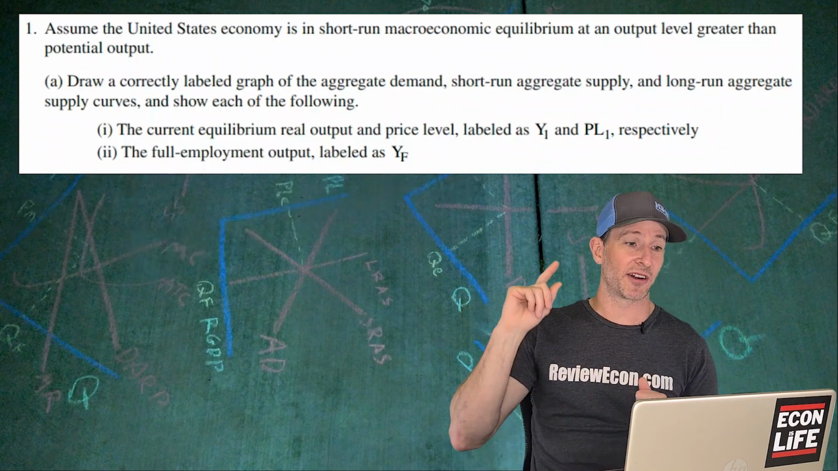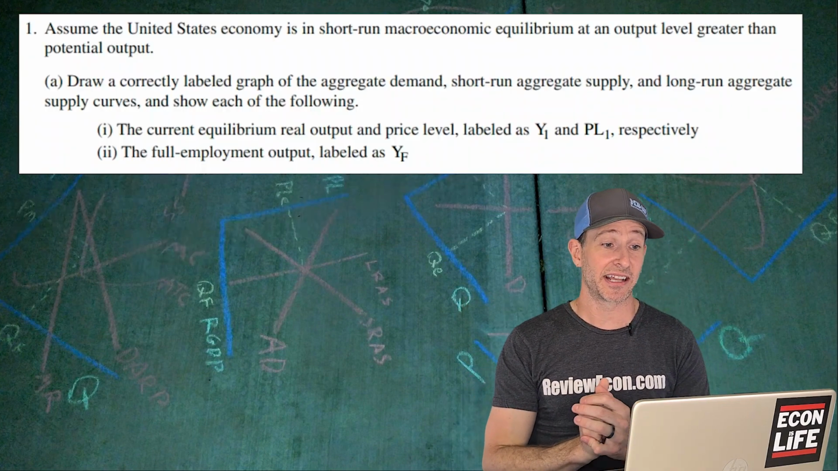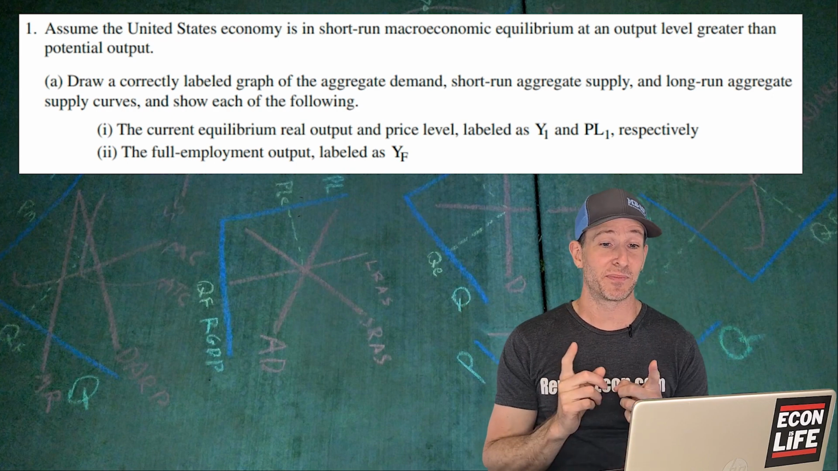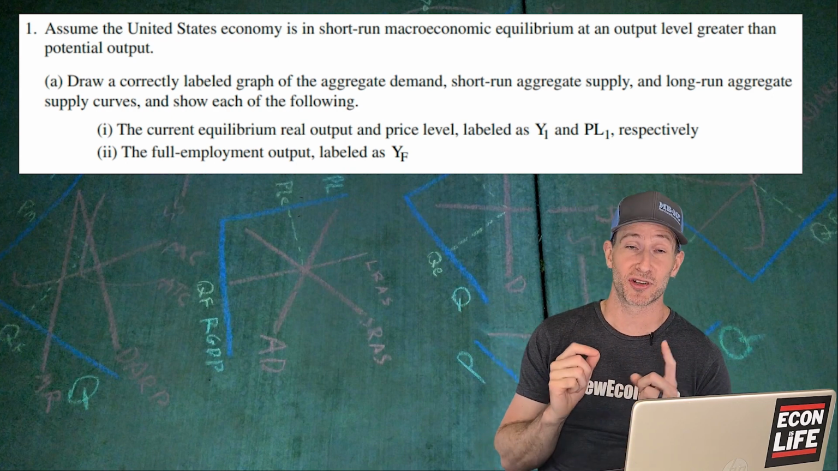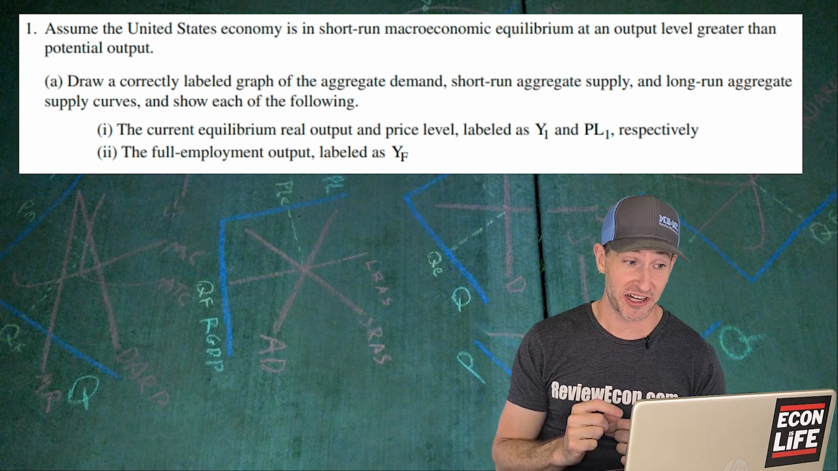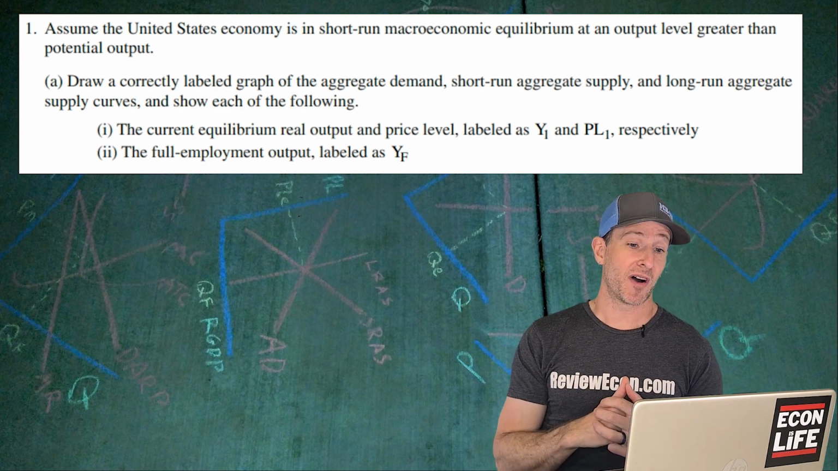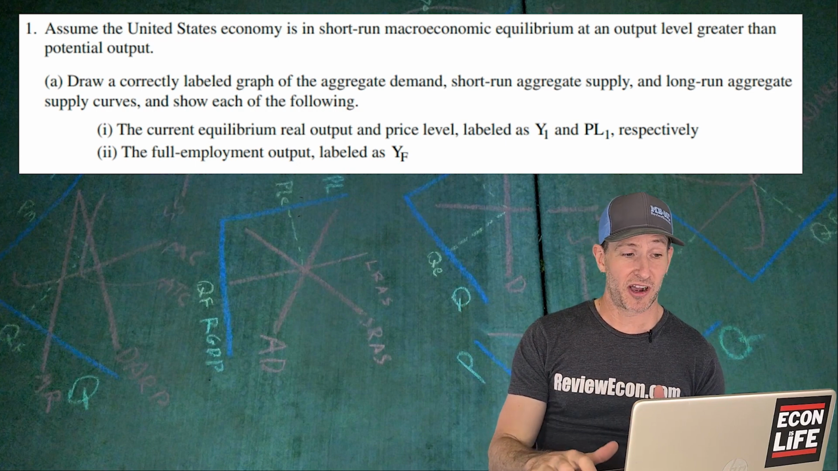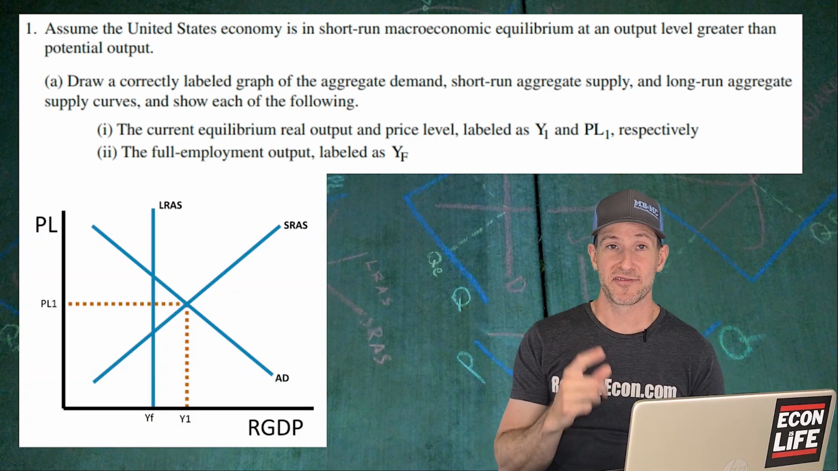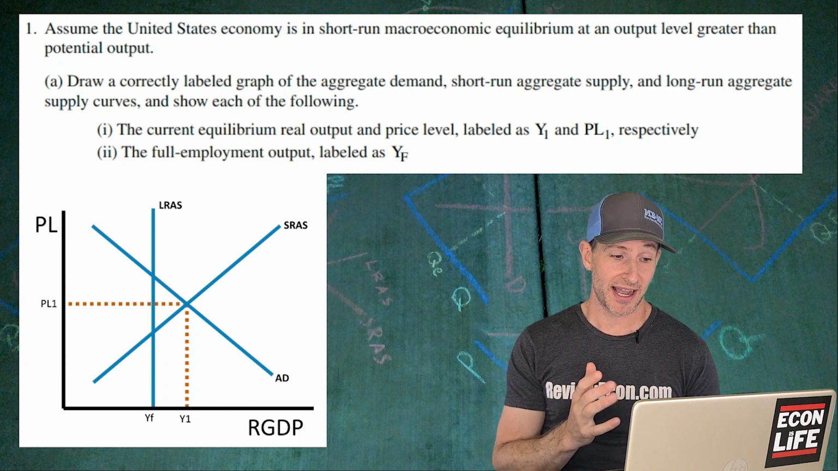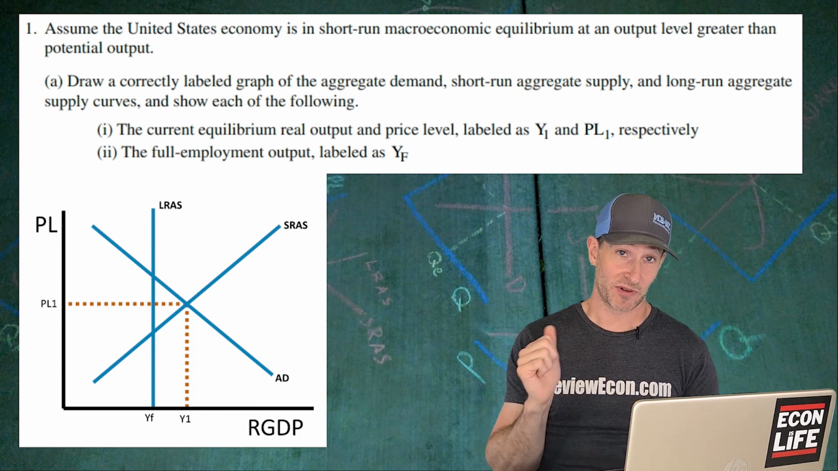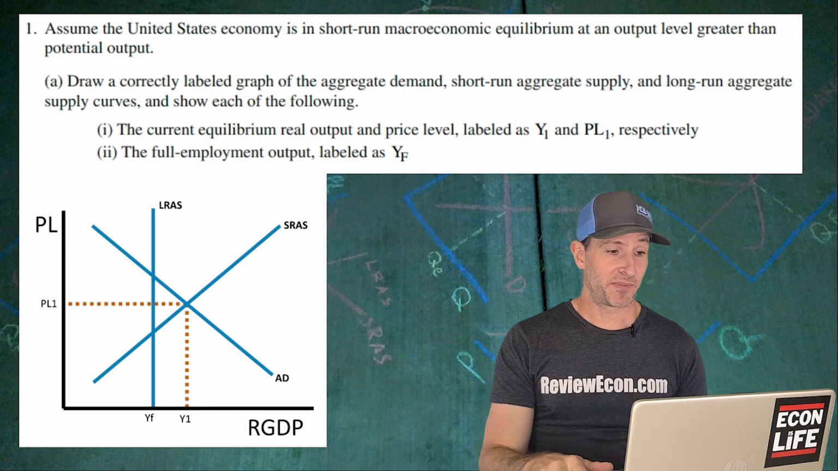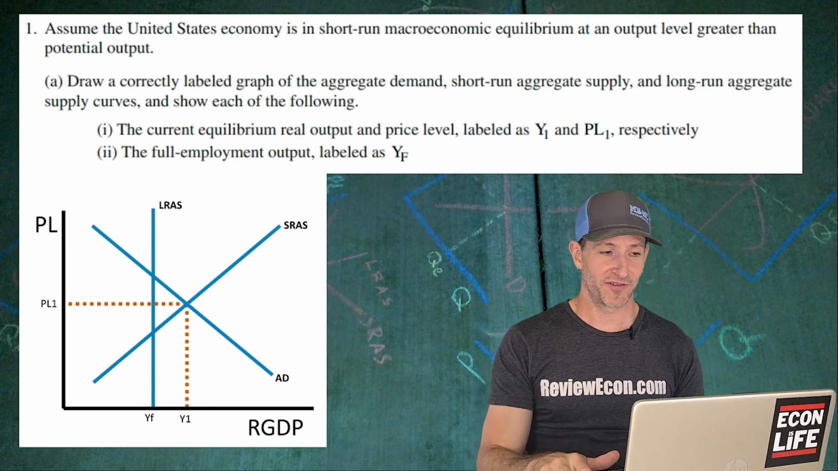So first question, we are going to assume that the United States economy is in short run macroeconomic equilibrium and that the output level is greater than potential output. That means we have an inflationary gap. We're going to draw an ASAD model using the labels they tell us to label on that graph. So here we go. We have our YF below our long run aggregate supply curve, and our current equilibrium labeled Y1 and PL1 is greater than that full employment output. There we go. So there's our first part.